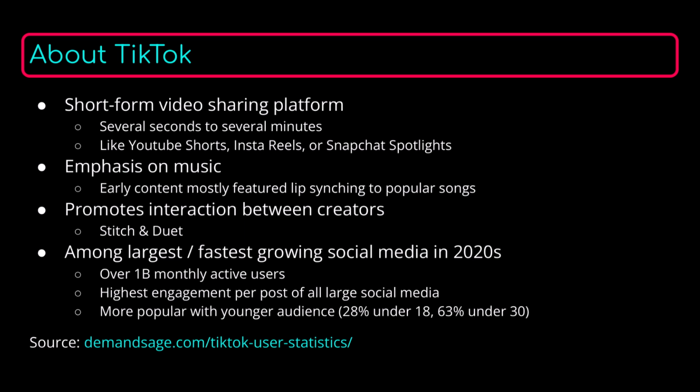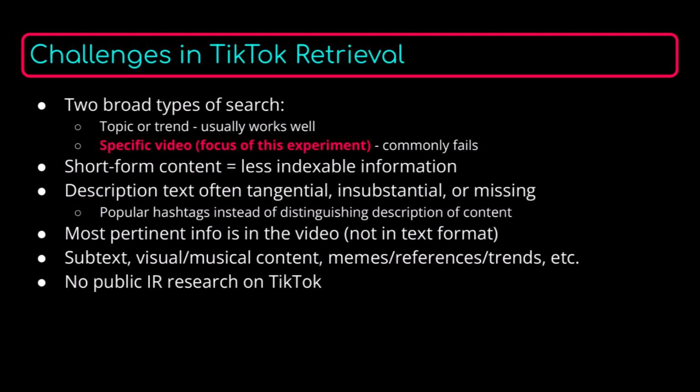social media platforms today. When you run a search on TikTok, there are really two categories that it could fall into. Either you're searching for videos related to a topic or trend, which oftentimes works pretty well, or you're trying to find a specific video. If you've used TikTok, you know that feeling of when you've got a TikTok in the back of your mind that you're trying to find, you search through all of your liked videos, and you just can't find it. That's what I'm trying to improve with this project. Those searches that have a single target, trying to find a single specific TikTok.